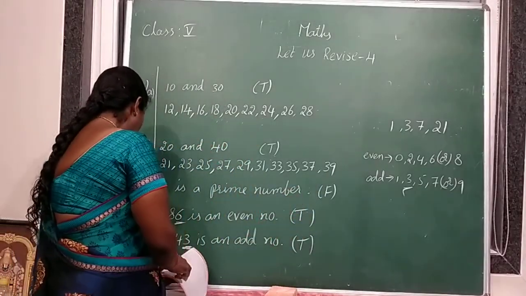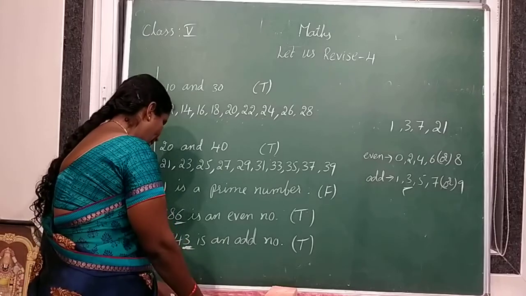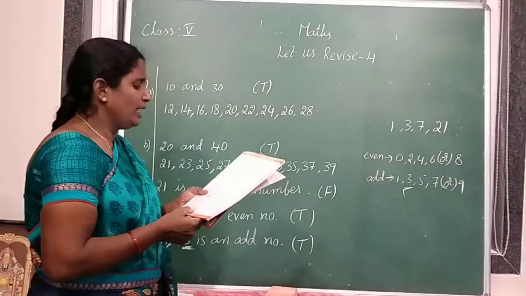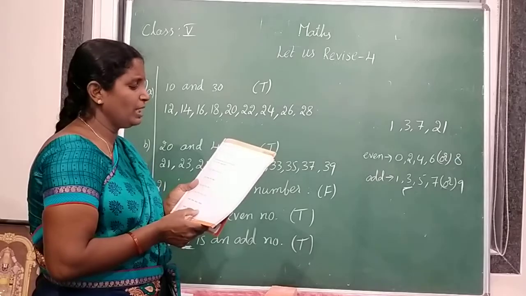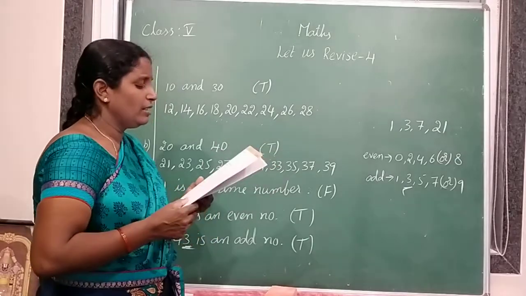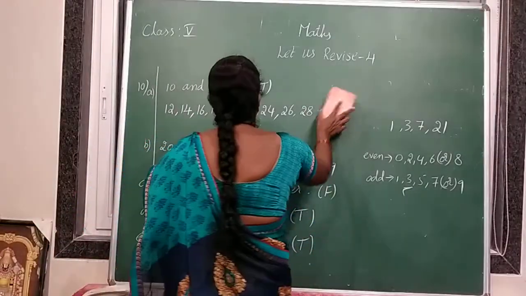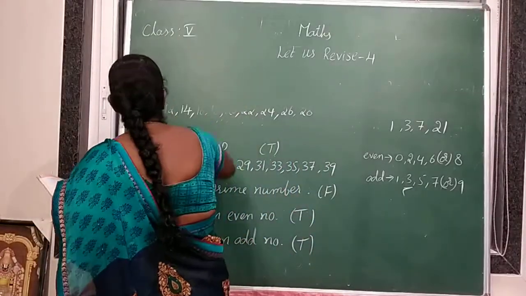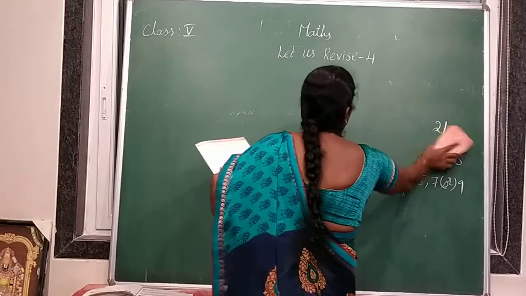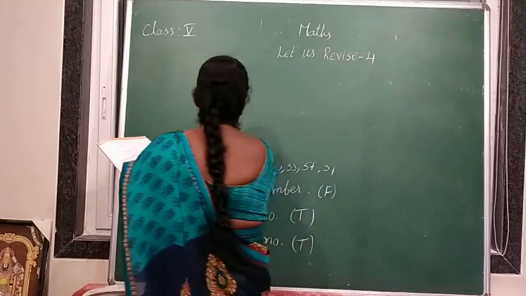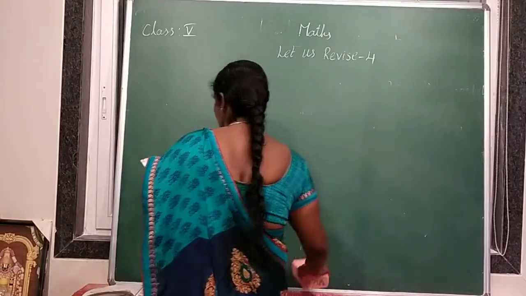And next, I gave this one also. In page number 9, 9th bit. Write the following numbers in descending order. So check the descending order questions once. Page number 9. I will write the answers. You have to check those answers. Okay, children?